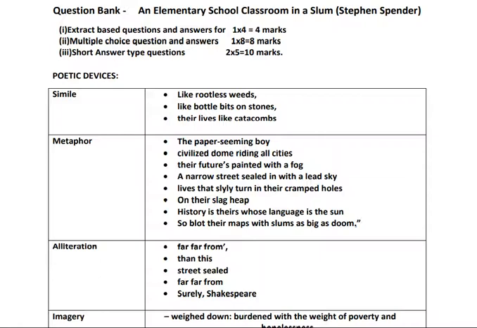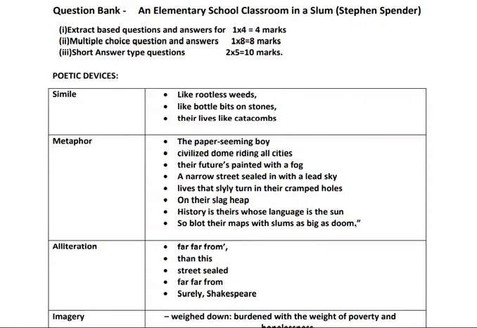When we say he is an elephant, there's a less obvious comparison without using like. Here, the paper-seeming boy. What is it? The boy as thin as the paper. So when we say the boy as thin as paper, what does it mean?